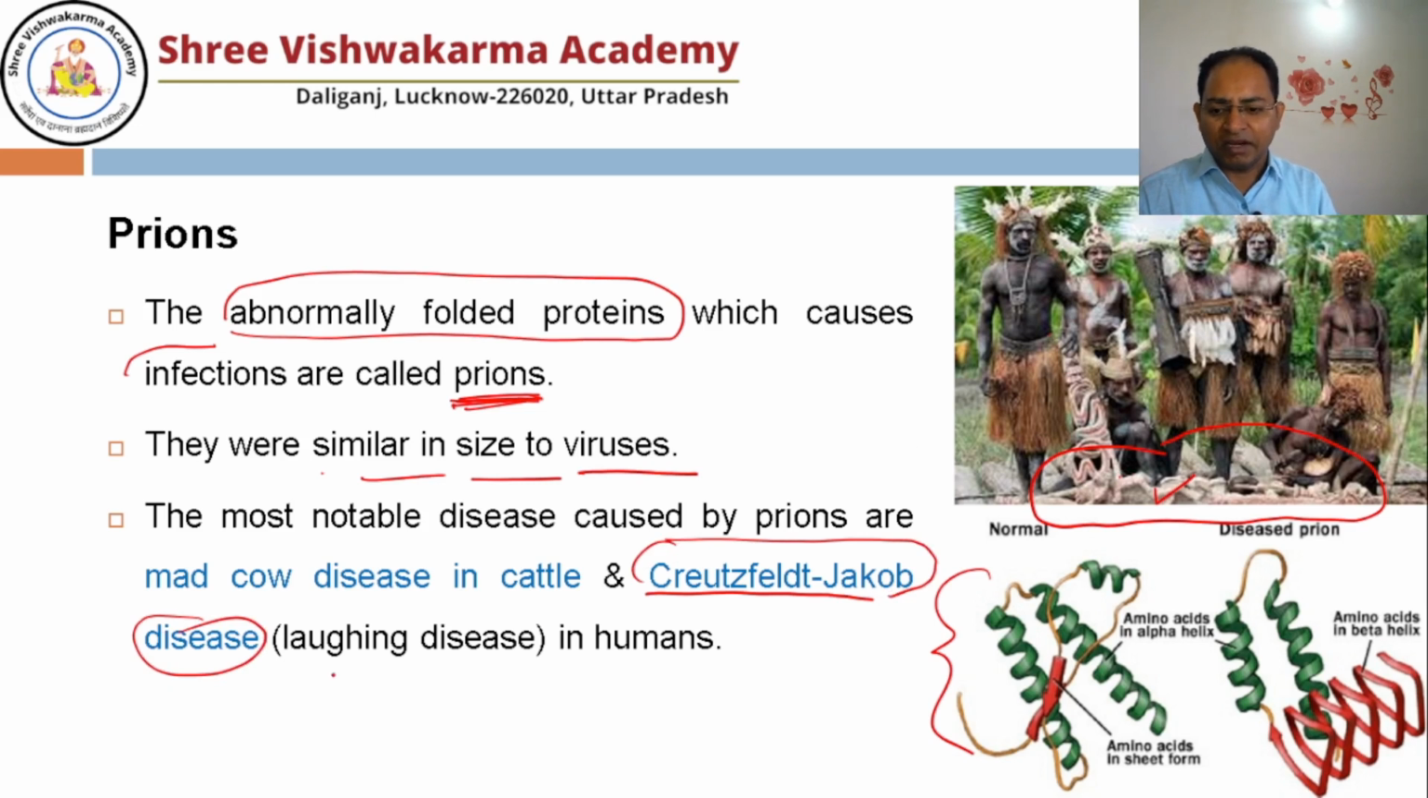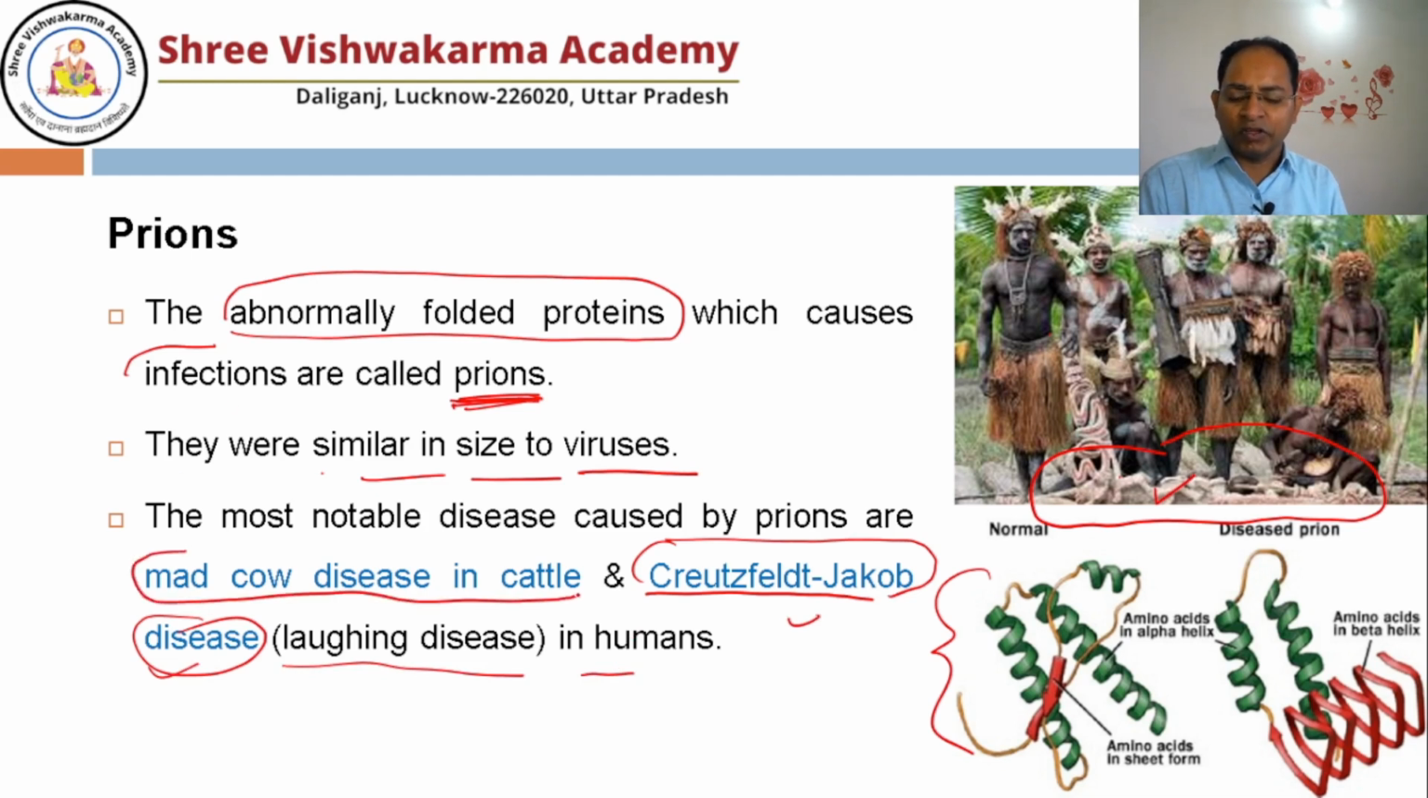They got infected, and that is known as Creutzfeldt-Jakob disease. This is known as laughing disease. People behave like mad and they die. The mad cow disease. In the cow also it was reported. So prions are abnormally folded protein, and it basically comes with the cannibalism.